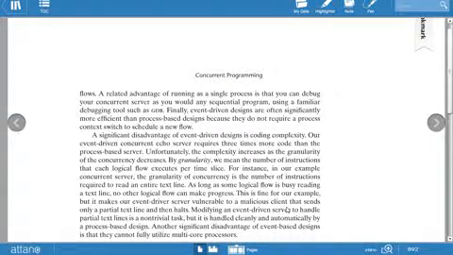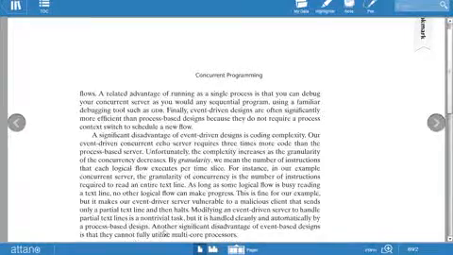Our event-driven concurrent echo server requires 3 times more code than the process-based server. Unfortunately, the complexity increases as the granularity of the concurrency decreases. By granularity, we mean the number of instructions that each logical flow executes per time slice. That is the number of instructions that can execute at a time.